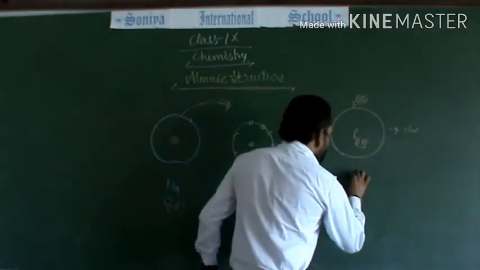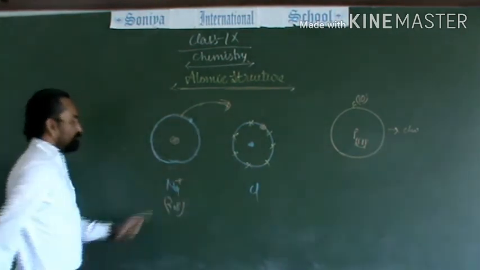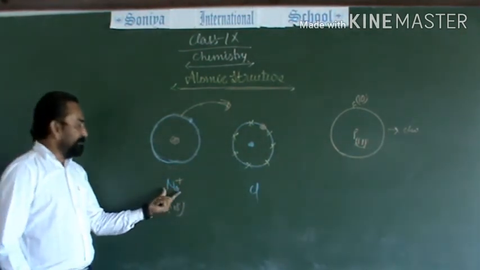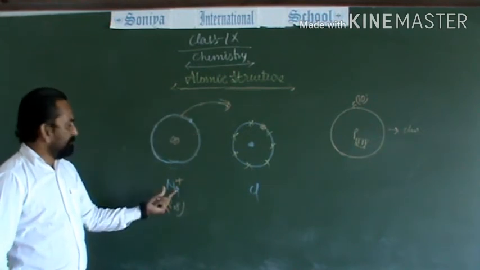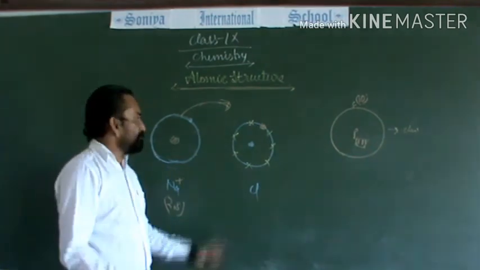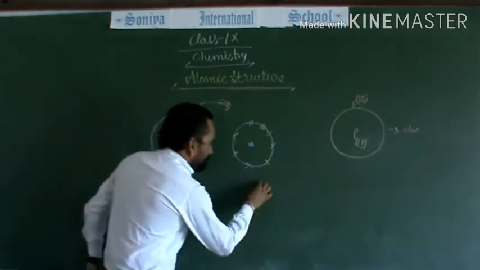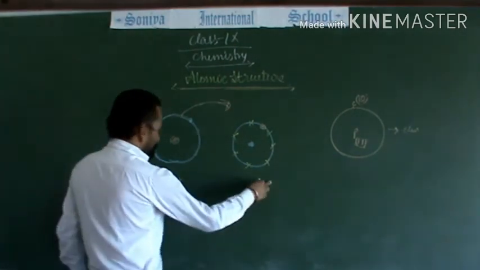Hence, when a sodium atom releases 1 electron, it forms a sodium plus ion. When any atom loses an electron from its outermost shell, it makes a positive ion, and the atom which receives the electron makes a negative ion. So sodium plus 1 and chlorine minus 1.